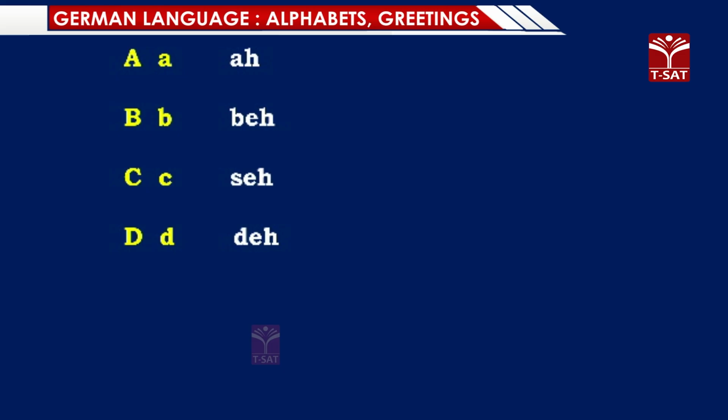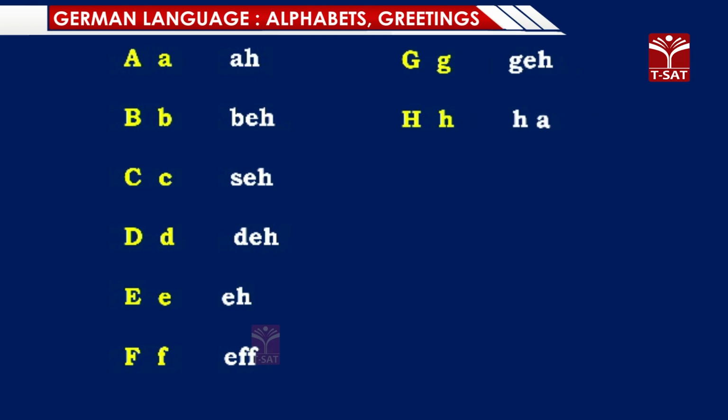Sunday, Monday, like that. F. Same as how we pronounce in English, the same way, F. Then we have Gay. The next letter, Ha. Then E.